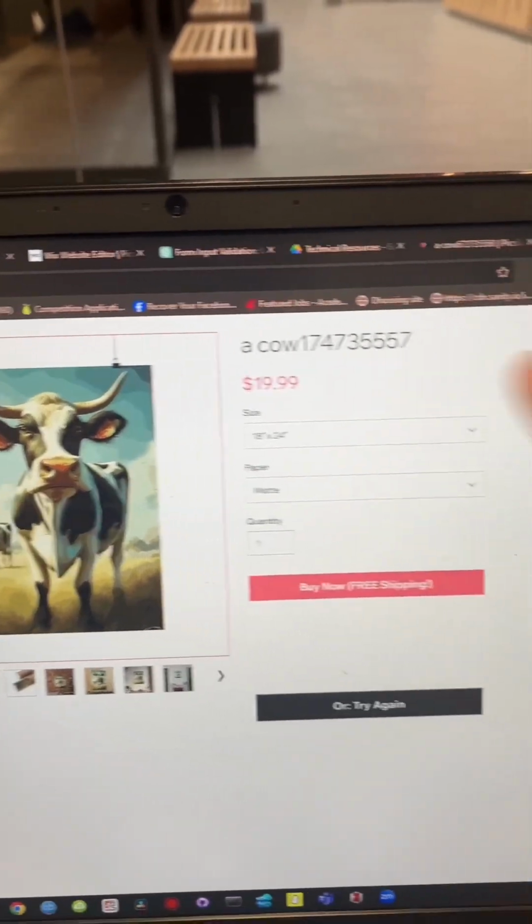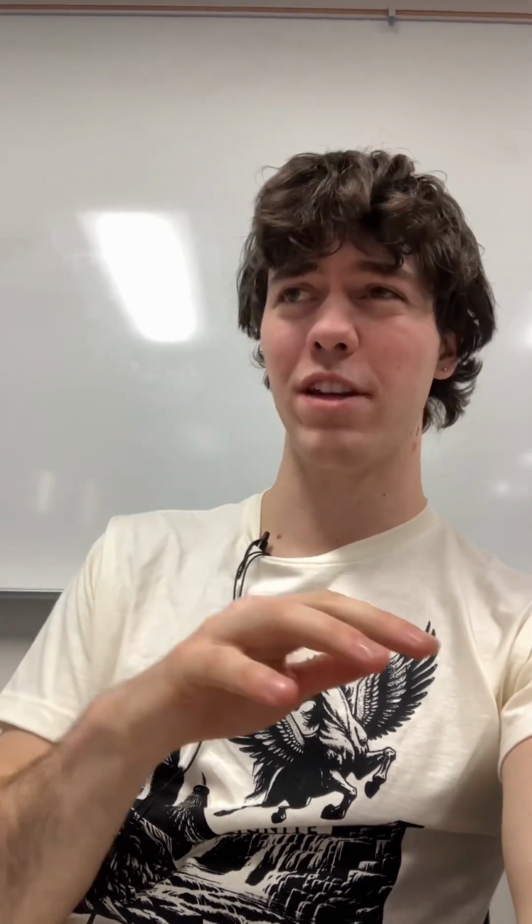Now, why exactly do these random numbers have to get generated? If you guessed that it's so that two people typing in the same thing don't land on the same product, then you're absolutely right. We want everybody who comes to the site to get a completely unique product. And by adding that random number at the end, because the random number is so long, the chances of two people getting the exact same text input and random number are astronomically small. So you can pretty much guarantee that whoever lands on your site, if they type in even the most simple sentence that 1,000 other people have used, they're gonna land on a completely unique purchase page, and it's going to be their image.